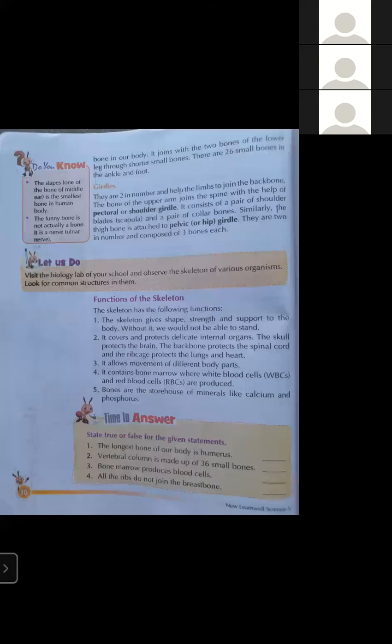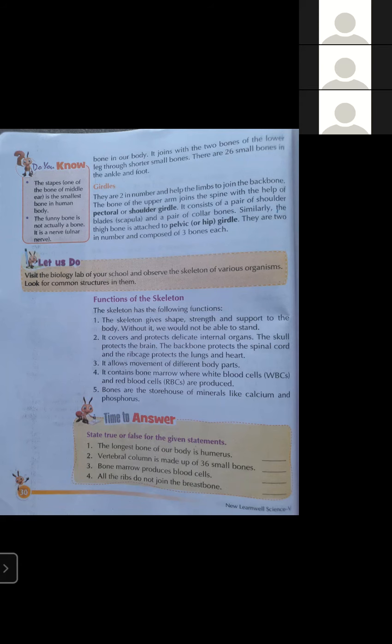We have two pairs of limbs, meaning legs and arms. Arms are joined to the backbone by the shoulder or pectoral girdle. Legs are joined to the backbone by the pelvic or hip girdle.